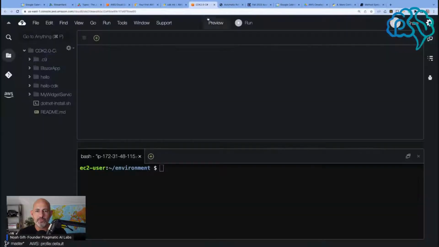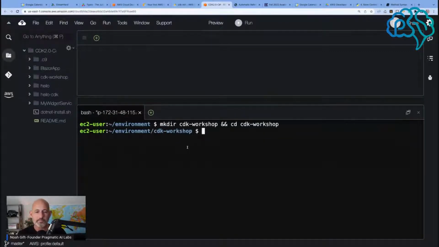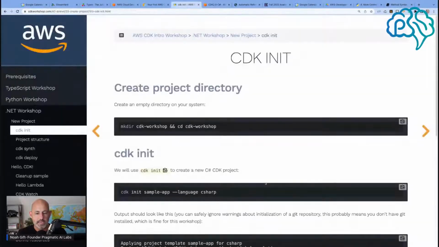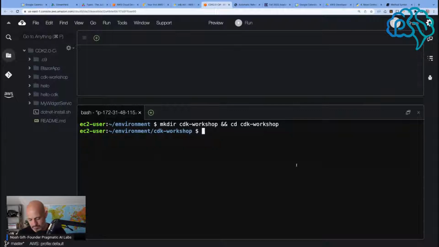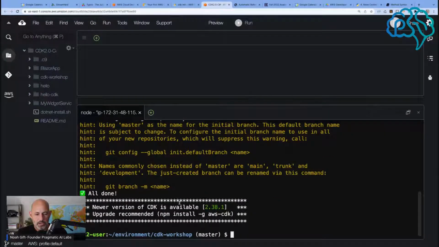Let's close this one, and let's create our new CDK workshop. We're inside of here. And let's make a new C# app. Okay. That worked okay. Newer version is available.